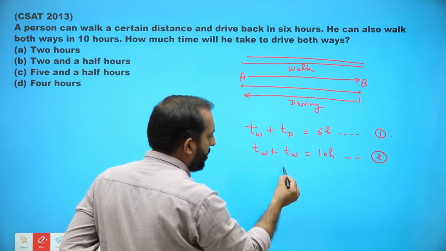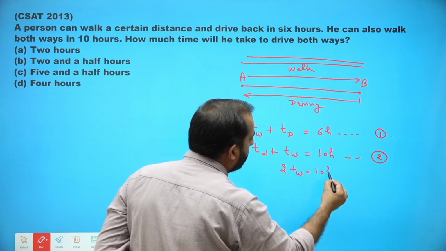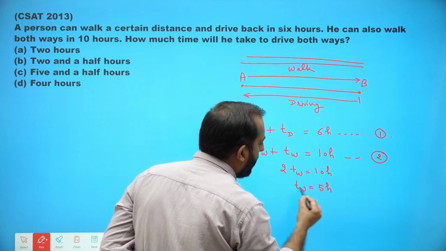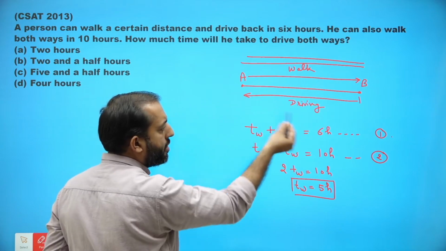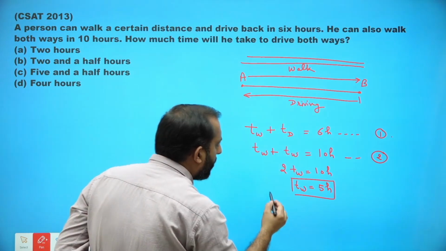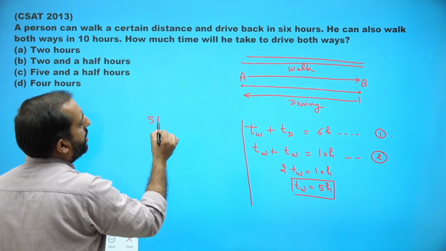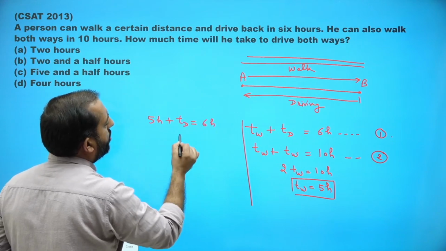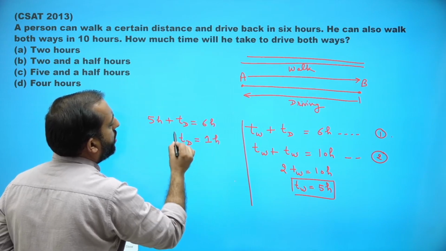If I solve this, from here 2 TW is equal to 10 hours, so TW comes out to be equal to 5 hours. If we insert this information in equation 1, 5 hours plus TD is equal to 6 hours, so TD is equal to 1 hour. What does it mean?